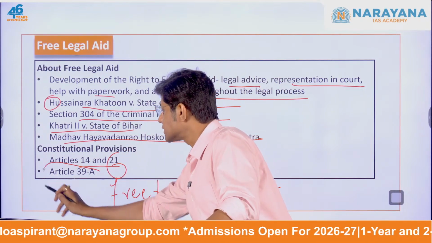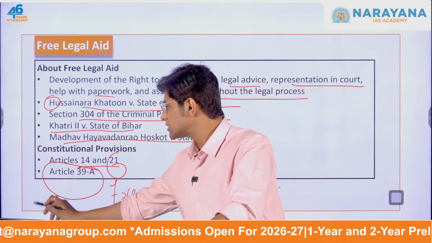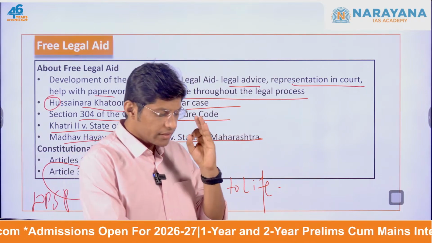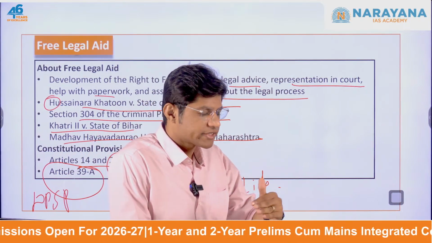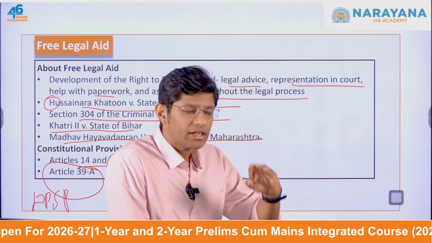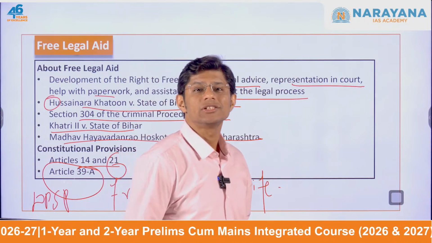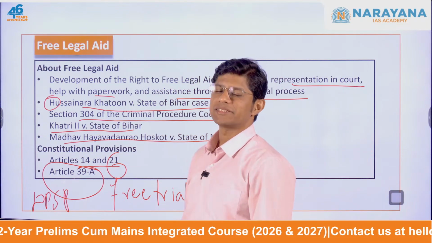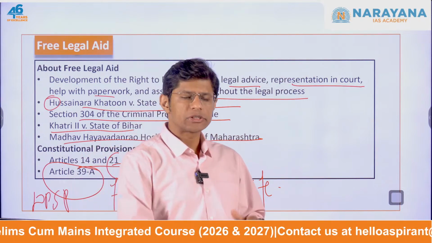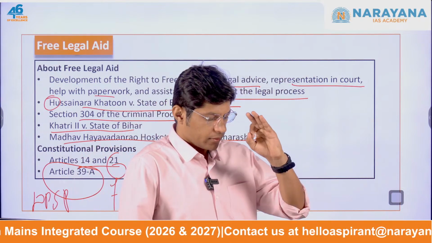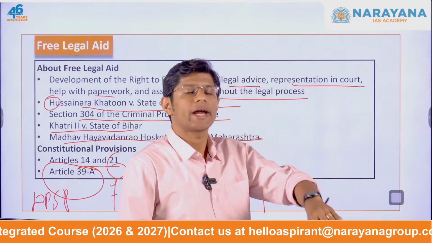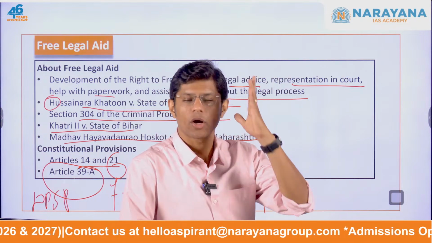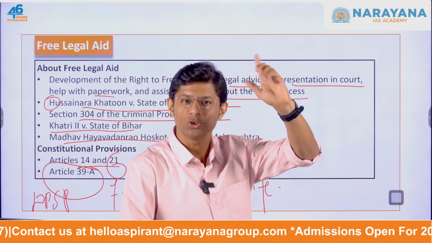It also highlights the importance of Article 39, which is a part of the directive principles of state policy. This Article 39 urges the state to provide free legal aid to ensure that justice is not denied because of social or economic reasons. Doesn't matter if you're a rich person or poor person, if the situation demands that you be provided a lawyer, then the state has to ensure that you do get a lawyer so that your case is heard in the judiciary.